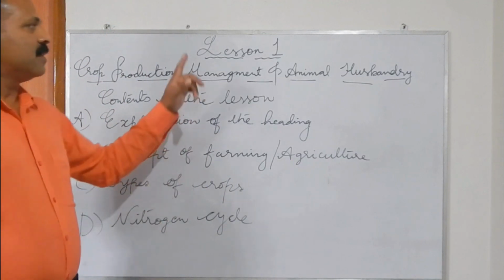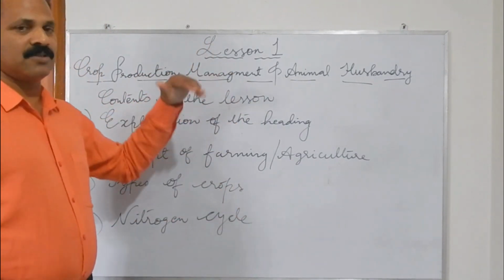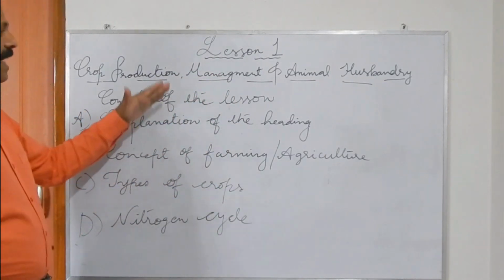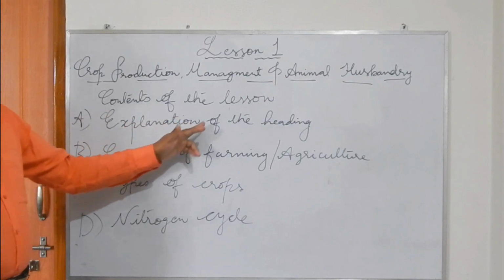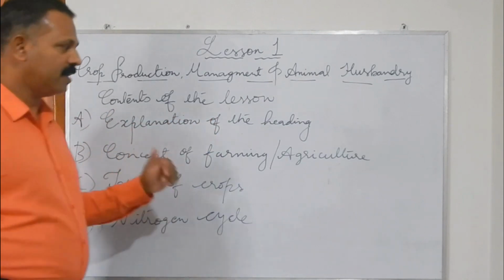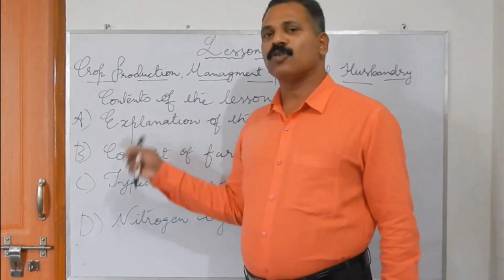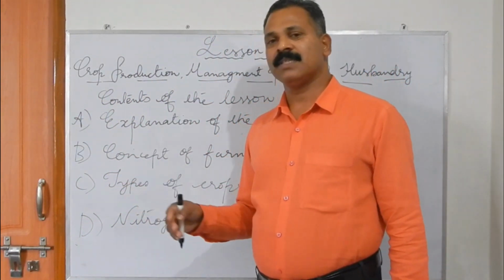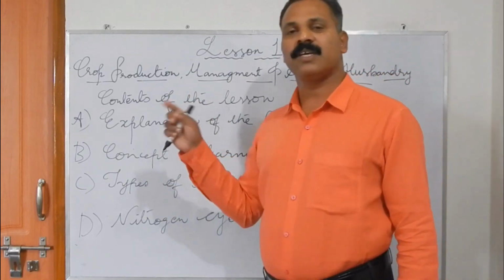Here, about this chapter, all the important points and topics I have listed on the board, and we will study each topic in detail. There are also certain things which have not been included in this chapter, but are part of it, though not found in your book.